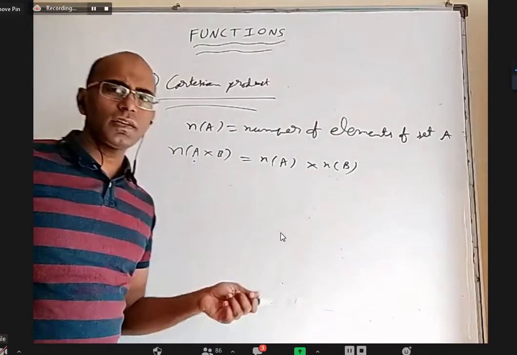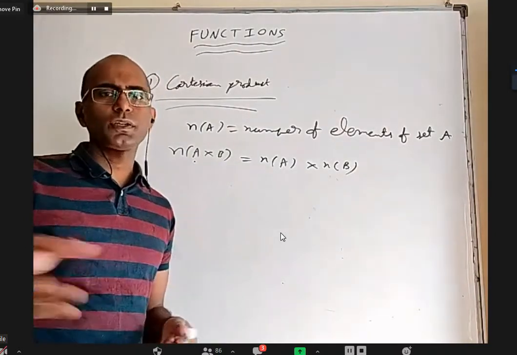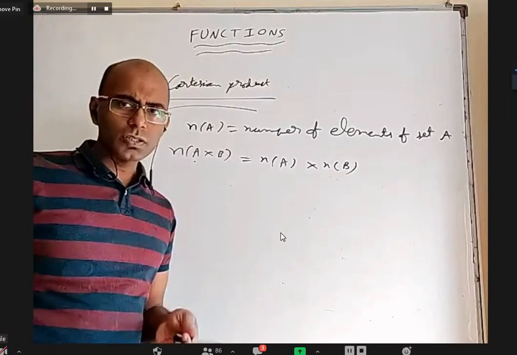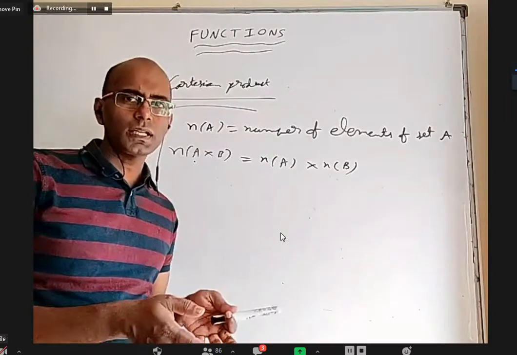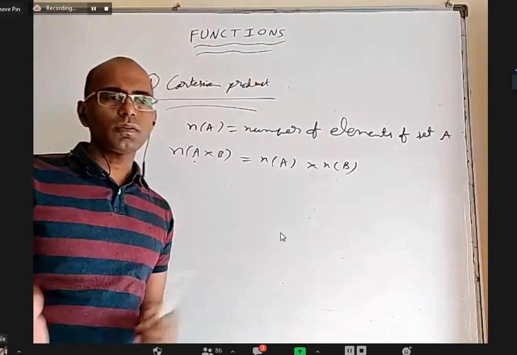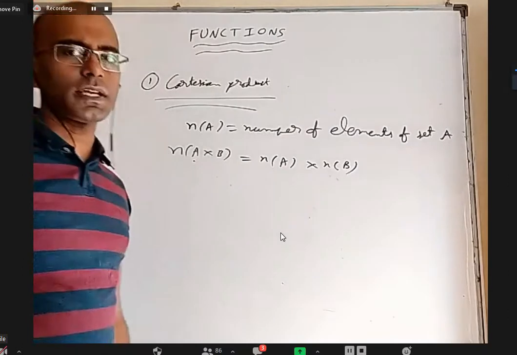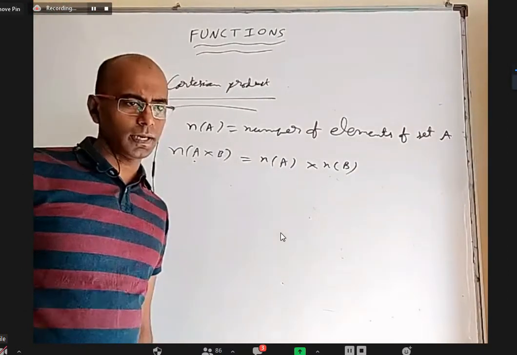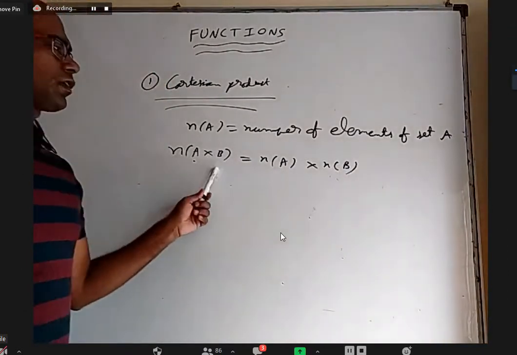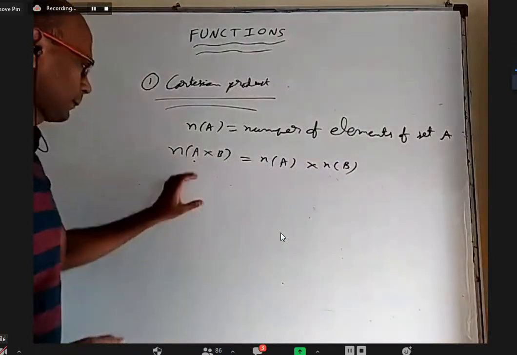For example, earlier we got n of A cross B as 6 ordered pairs because A has 3 elements, B has 2 elements, 3 into 2 is 6. If you take B cross A, you also have 6 elements because B has 2 and A has 3. When you took B cross B, first one has 2, second one has 2, 2 into 2, 4. We got 4 elements. Similarly, if you wanted A cross A, the number of elements will be 3 into 3, it will be 9. So, the number of elements in A cross B is the number of elements in A into the number of elements in B.